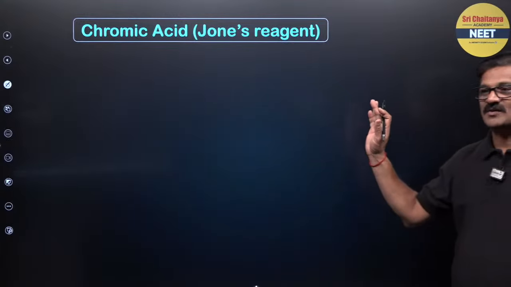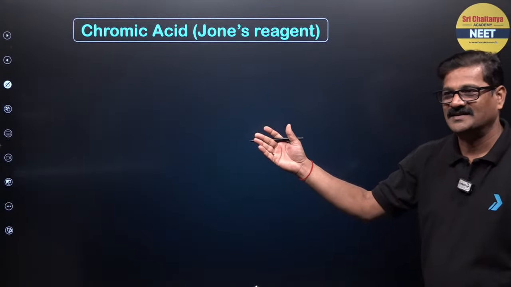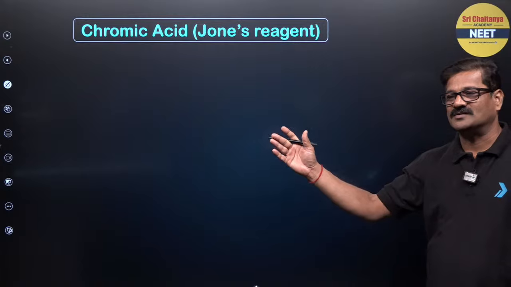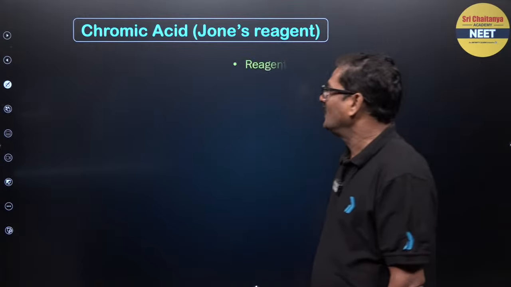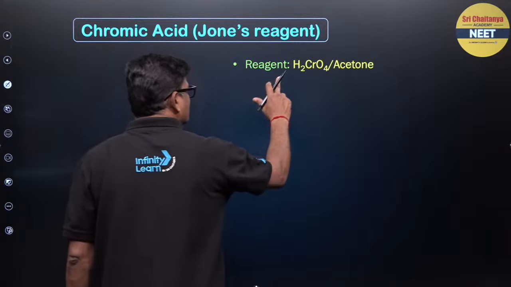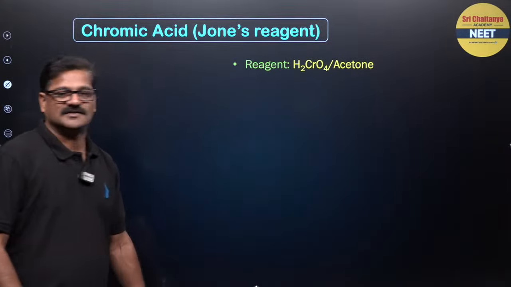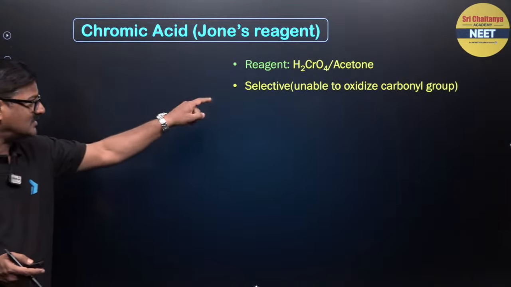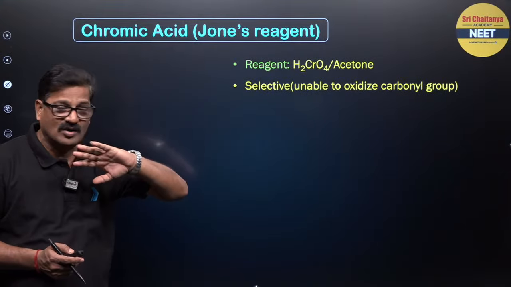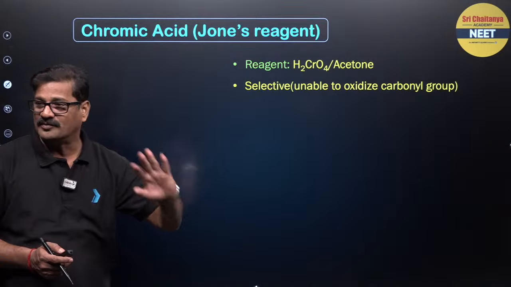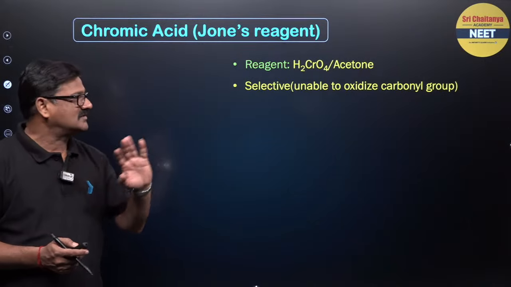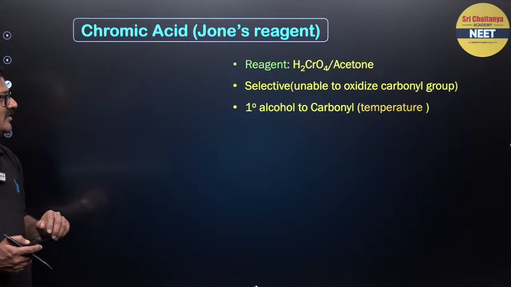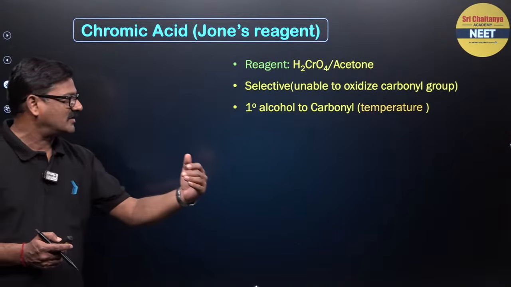Chromic acid, this is otherwise called Jones reagent. Okay. And the reagent H2CrO4 in acetone is called Jones reagent. It is a selective reagent. It cannot oxidize the carbonyl group. And you know, primary alcohol is converted into carbonyl.